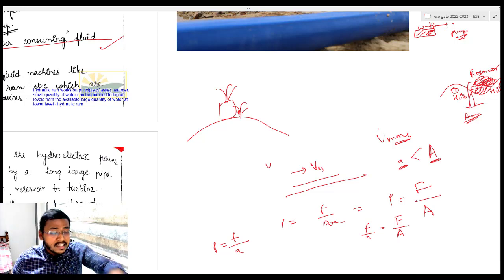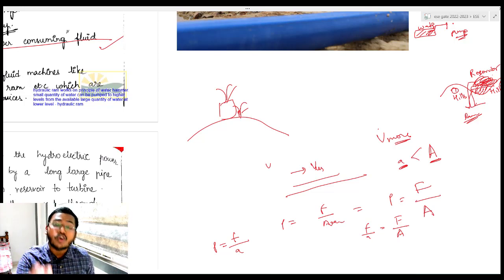Okay, even these days, आजकल तो इलेक्ट्रिसिटी हर गांव में पहुंच चुका है, but if you go 30-40 years behind, there were villages which were not electrified. When there was no electricity, this hydraulic ram concept and hydraulic ram devices were used to lift the water from a reservoir to overhead tanks. Okay, electricity का use नहीं होता है इसमें.